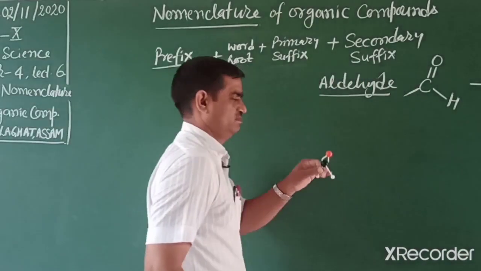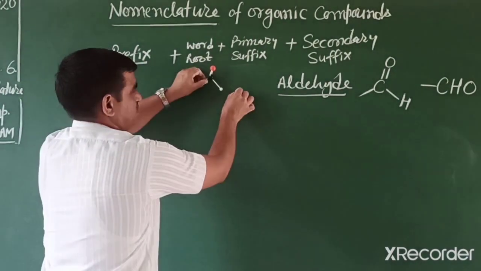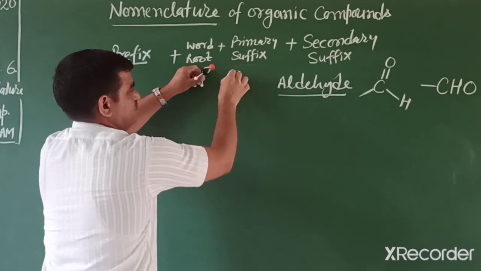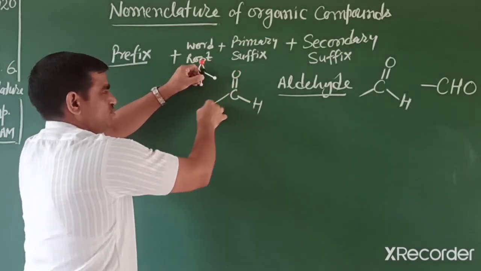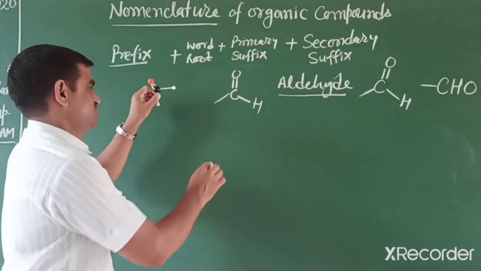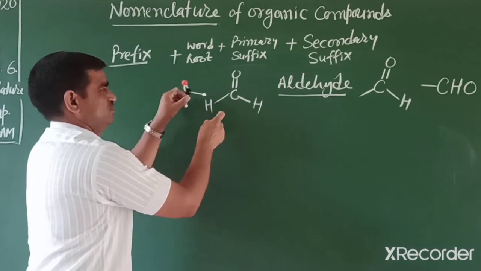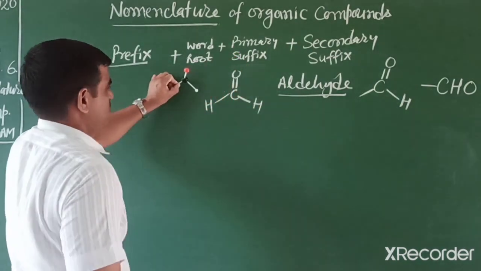So for the first member, a carbon with a double bond to oxygen and one hydrogen, the other side we write as hydrogen. So what is the IUPAC name of this compound?